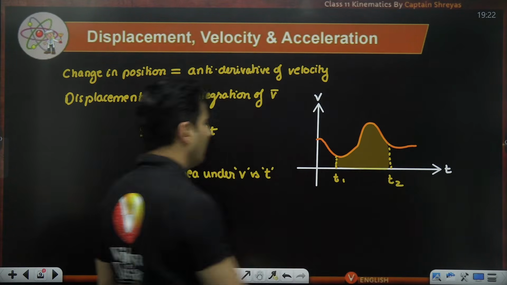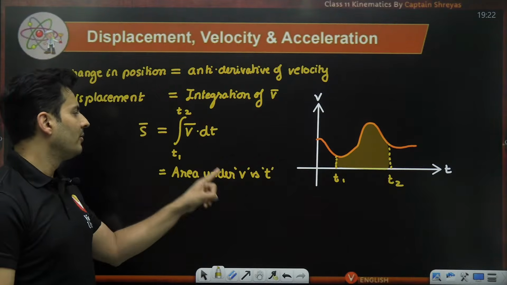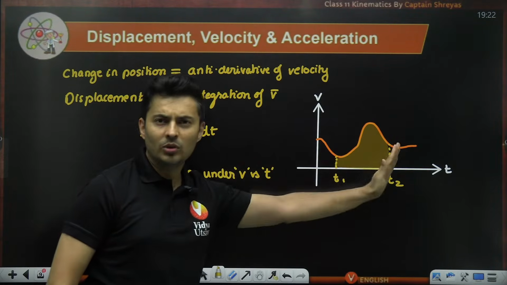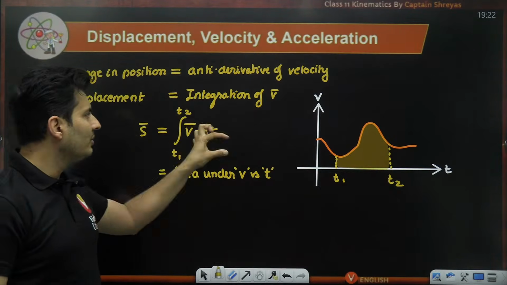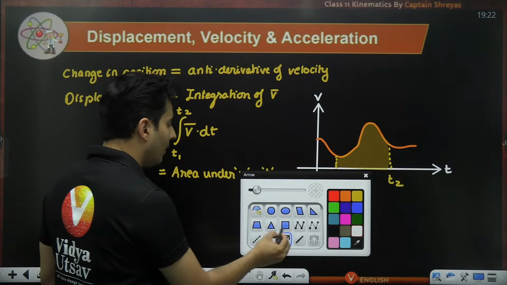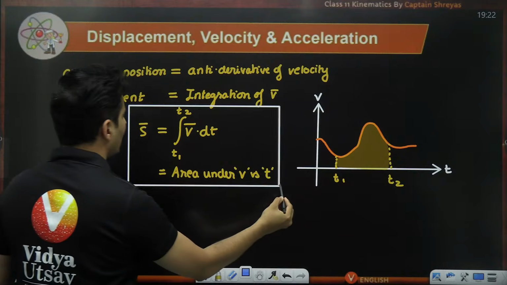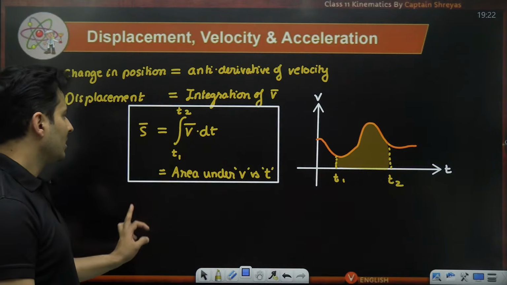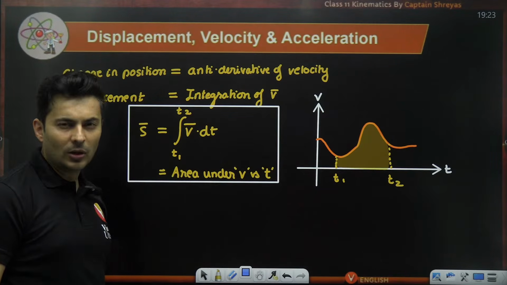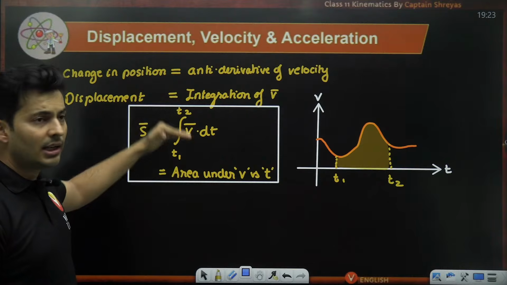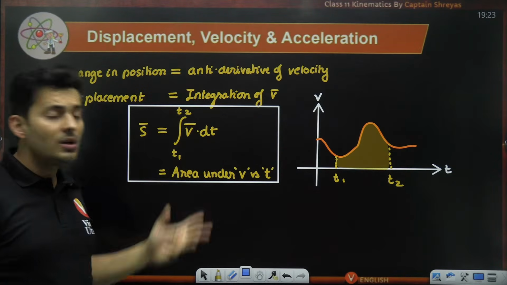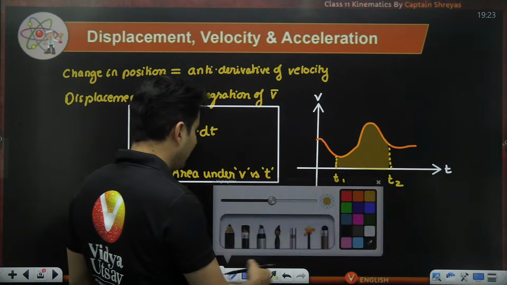That area under the graph, velocity with time from one time to the other time, is going to give me the displacement of that particle. Very, very important. So displacement is integration of velocity with time with the limits. Sir, I didn't use the limits. Then what will I get?